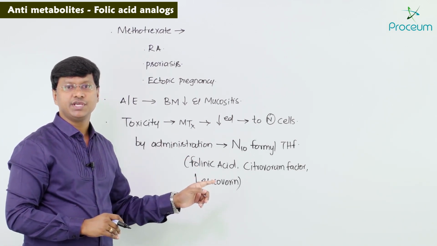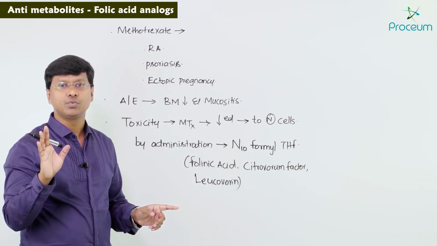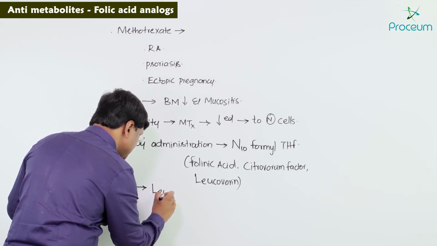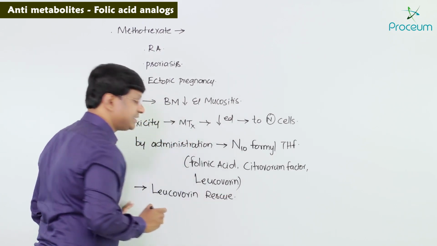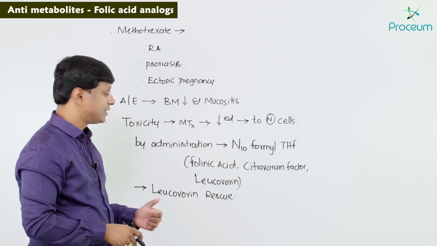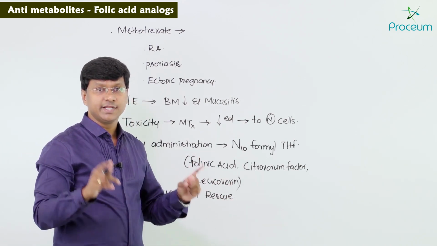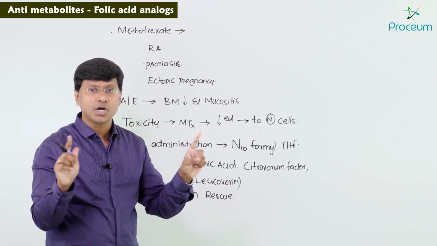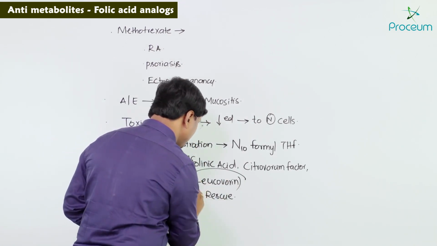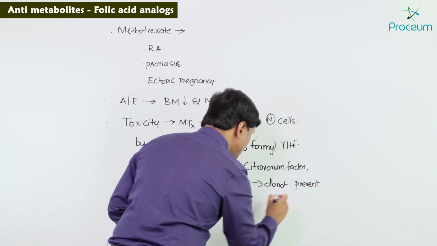This strategy is known as the leucovorin rescue. Remember, leucovorin does not prevent the neurotoxicity.